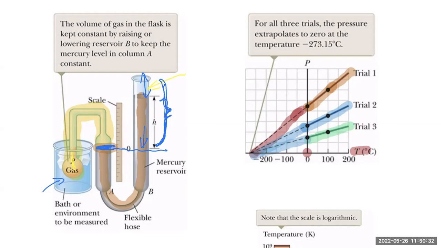As long as they're dilute, they all agree that when you extrapolate the P versus T curve, they all cross the temperature axis at that one point. The reading on the Celsius scale of that point is negative 273.15 degrees Celsius. There must be something special about this number, okay?